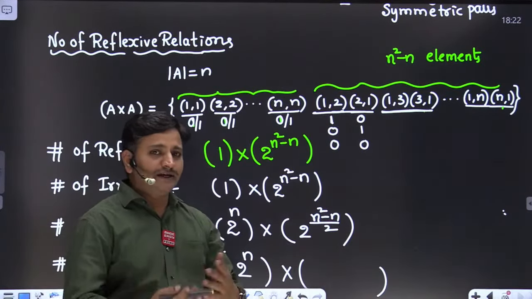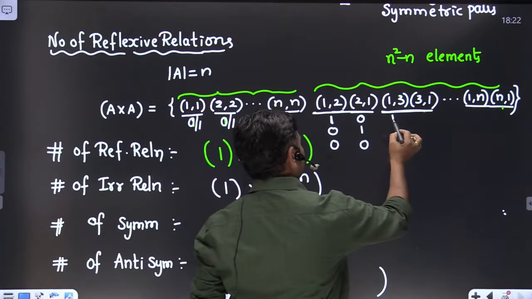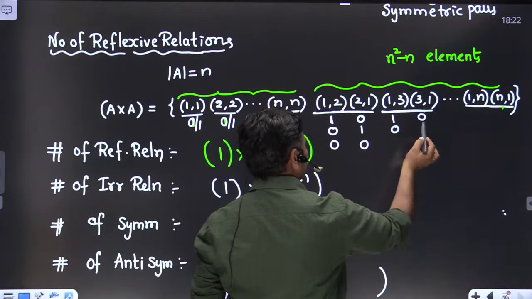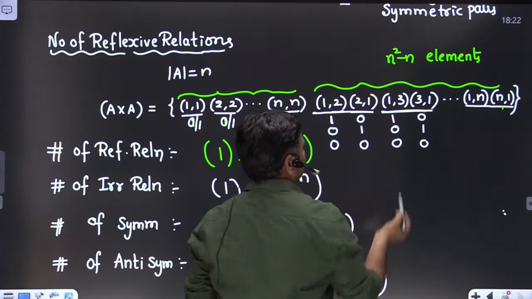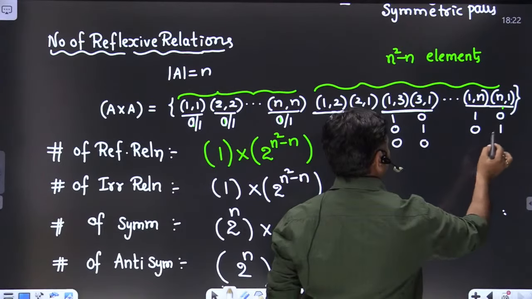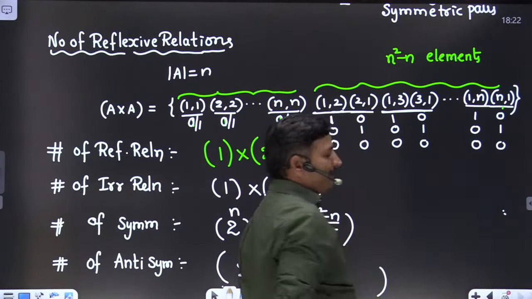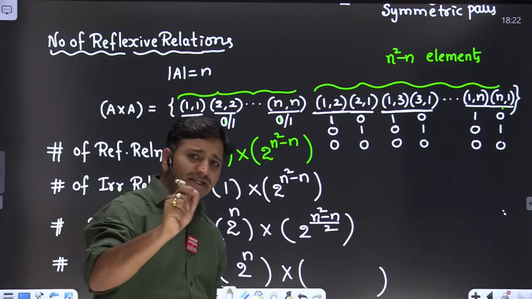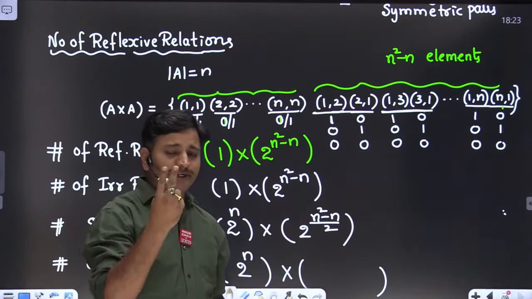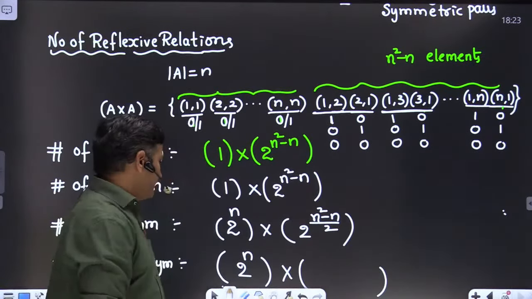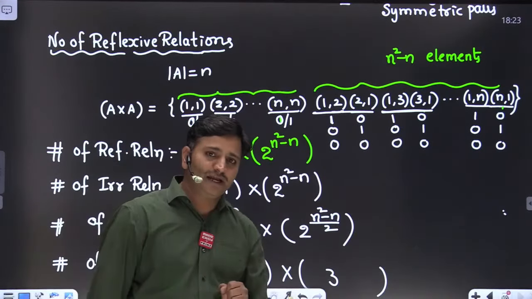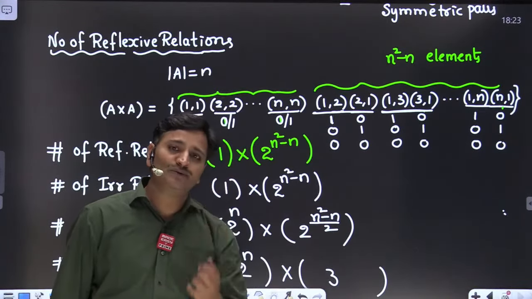Clear? If I continue like this, here also if 1 3 is present, then 3 1 is compulsorily absent. If it is absent, 3 1 may be present, or both of them are absent. Means each non-diagonal symmetric pair is having three possibilities this time. Earlier we were having two possibilities, but this time we are having three. Therefore, first we can write three possibilities. How many such symmetric pairs are we having? n square minus n by 2 symmetric pairs.